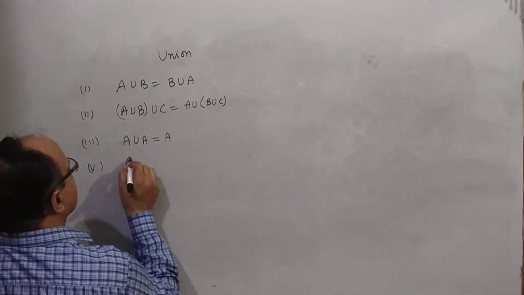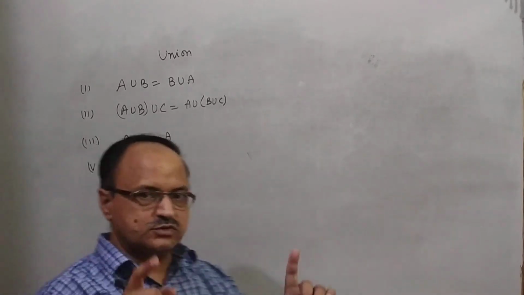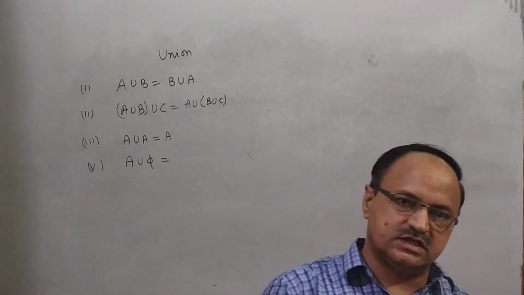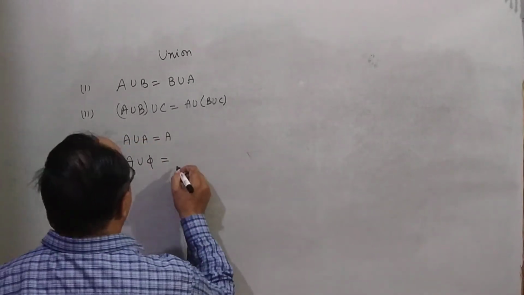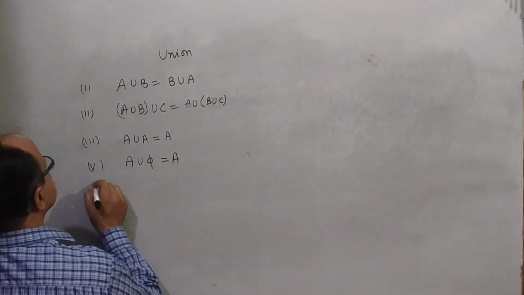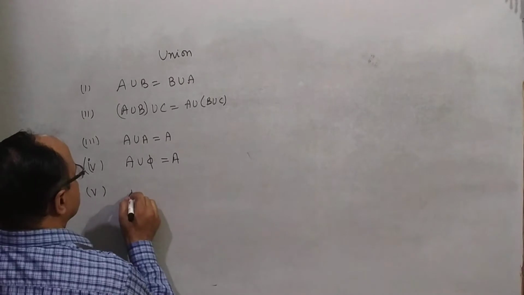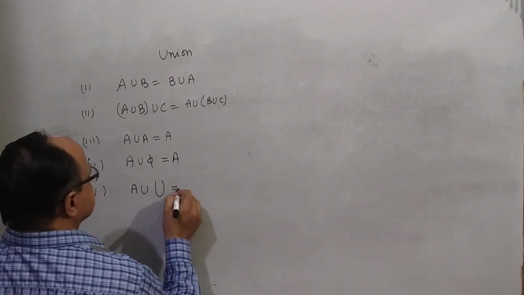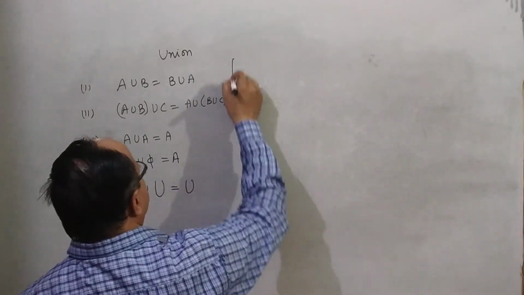Fourth, A union phi. Suppose there is a set A and here is the phi set. The set which contains both elements is A. A union phi is A. And fifth, A union universal set. These are the properties of union.